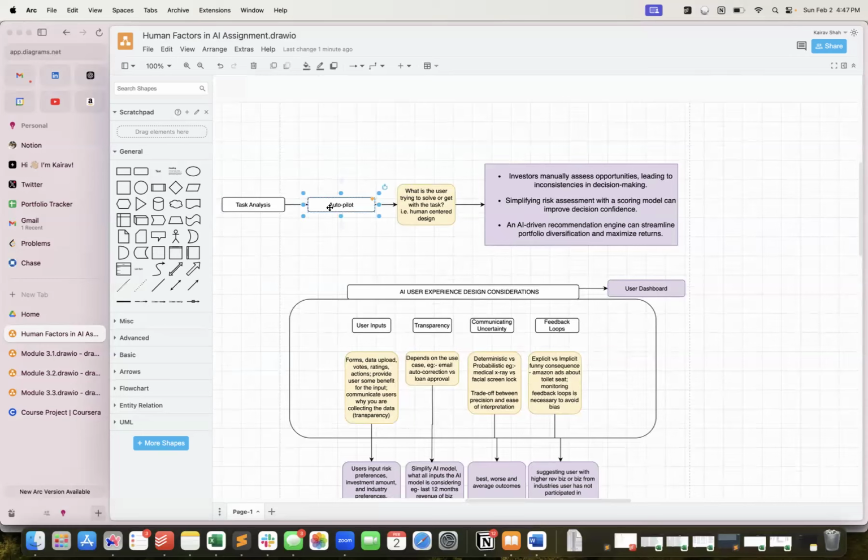My product will be Autopilot, which is basically an investment suggestion tool for a particular user in a lending company, in a financial technology lending company.